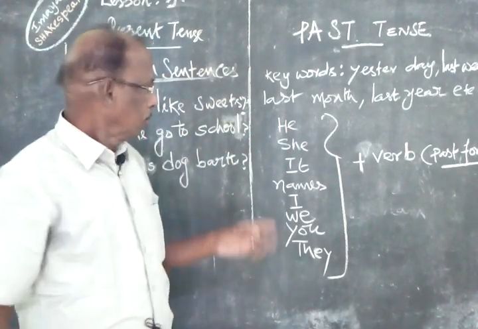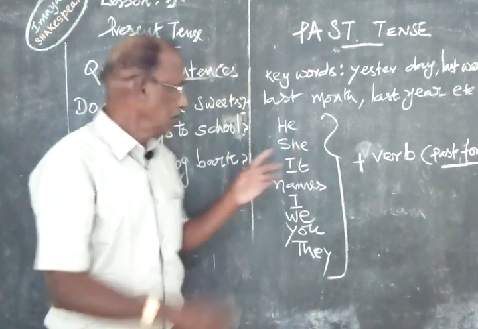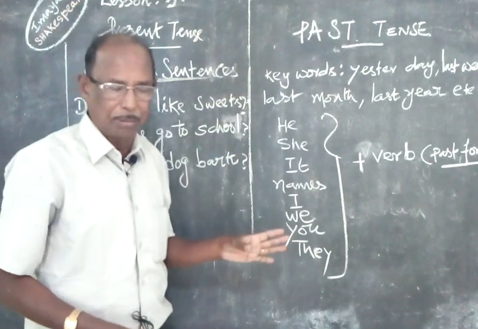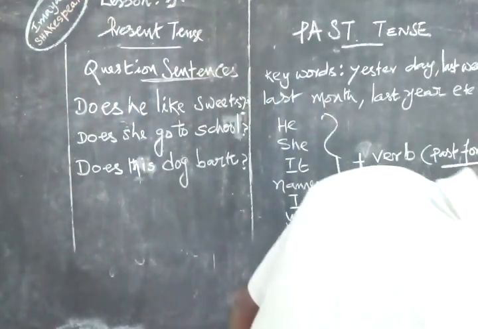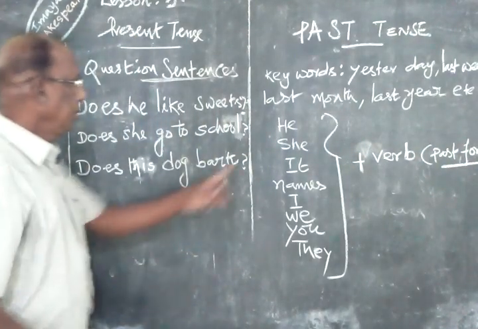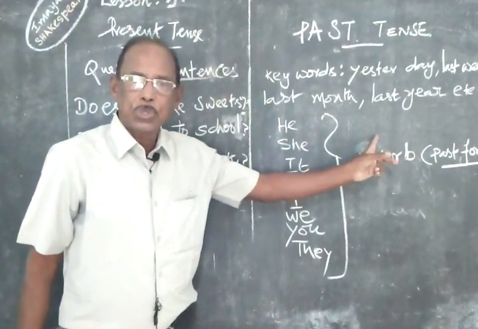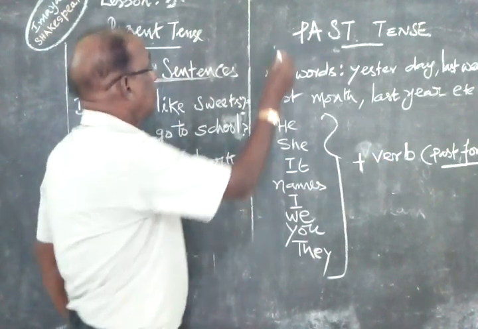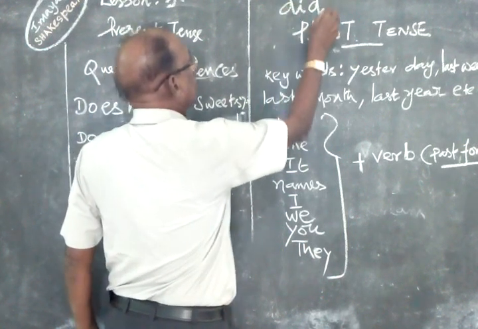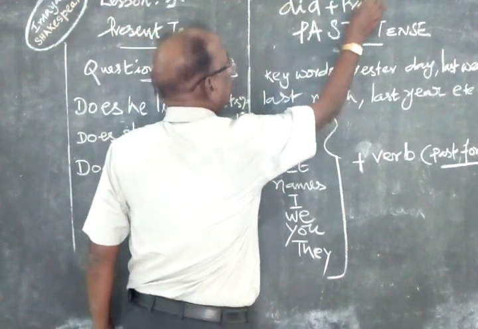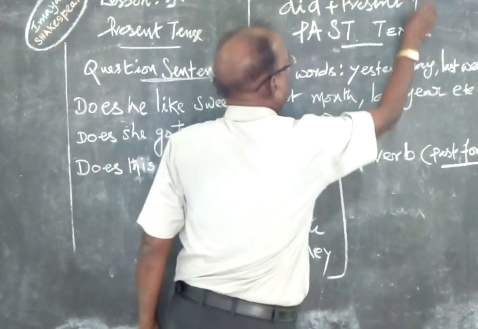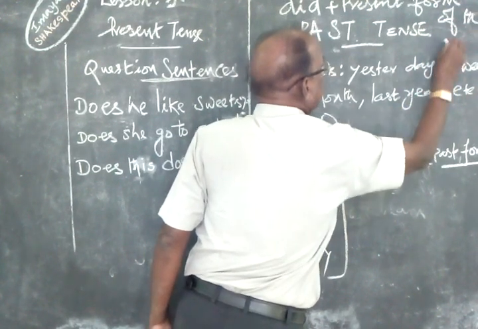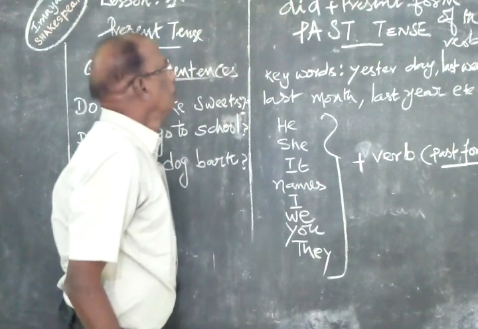Do you understand? So coming to question sentences in past tense, here also no problem, no do, does and all. Only did. We have to put only did before every sentence. Did he meet you yesterday? Did plus present form of the verb.